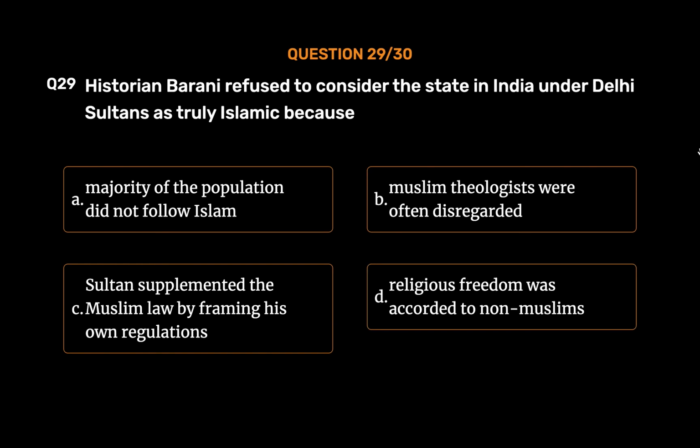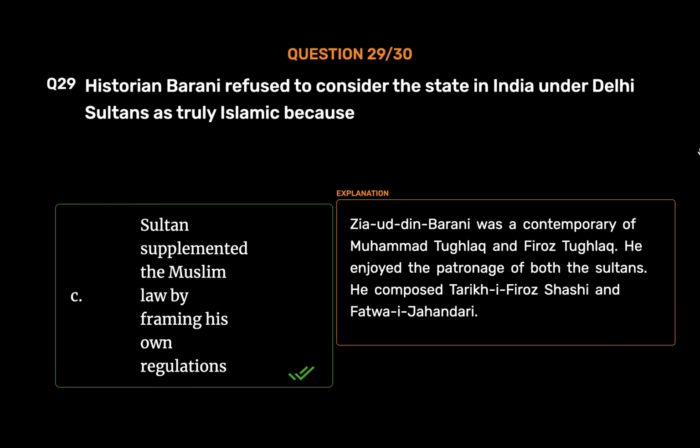Option D. Religious freedom was accorded to non-Muslims. The correct answer is Option C. Zia-ud-Din Barni was a contemporary of Muhammad Tughlaq and Feroz Tughlaq. He enjoyed the patronage of both the sultans. He composed Tarikh-i-Feroz Shahi and Fatwa-i-Jahandari.